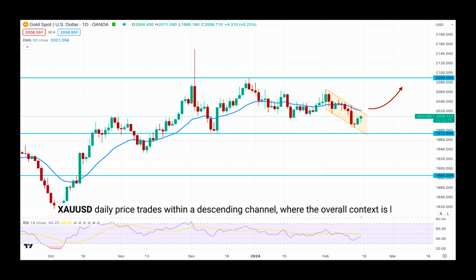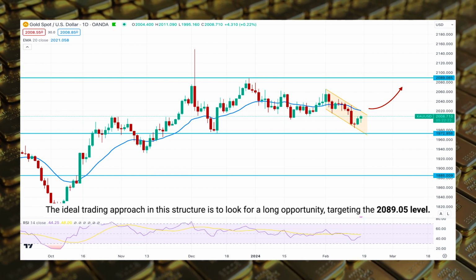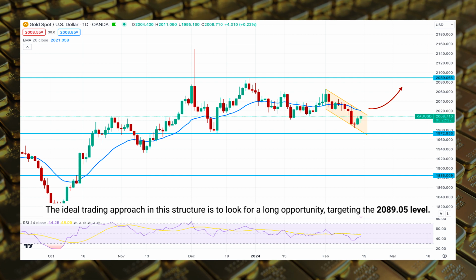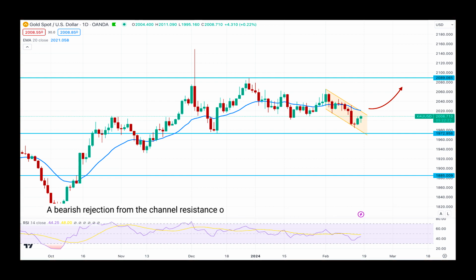Gold USD daily price trades within a descending channel, where the overall context is bullish. The ideal trading approach in this structure is to look for a long opportunity, targeting the 2089.05 level. However, a bearish rejection from the channel resistance or dynamic 20 EMA could indicate a downside possibility.